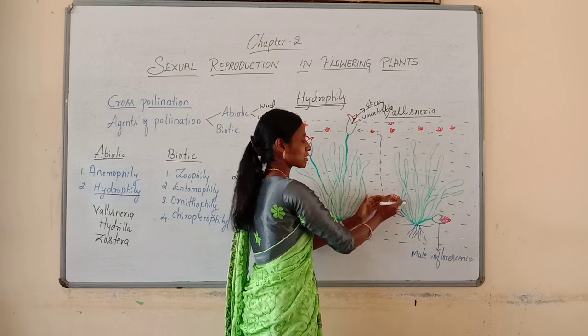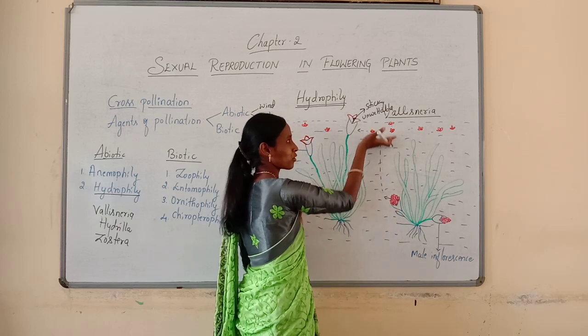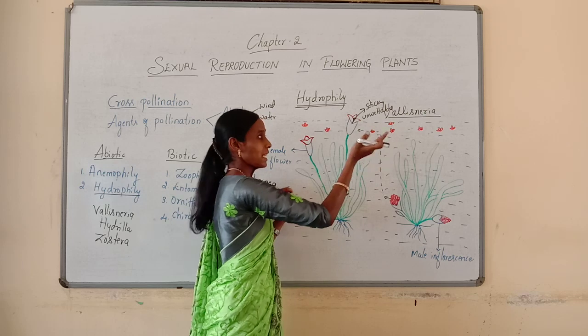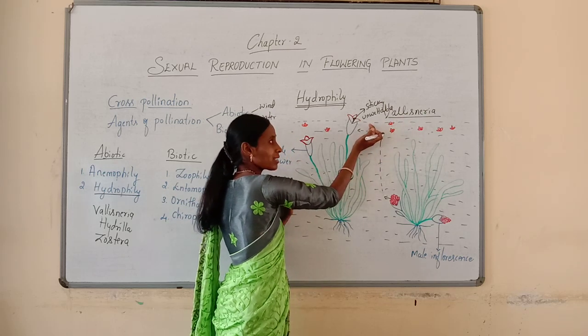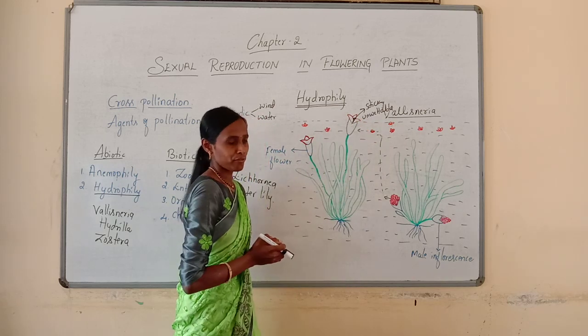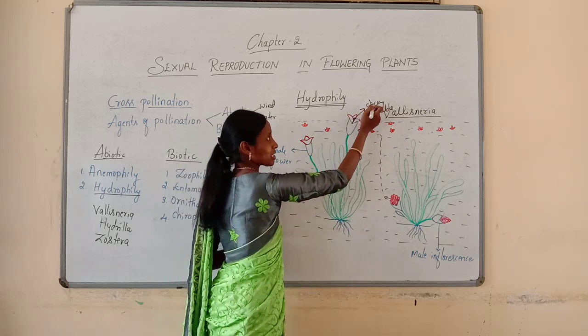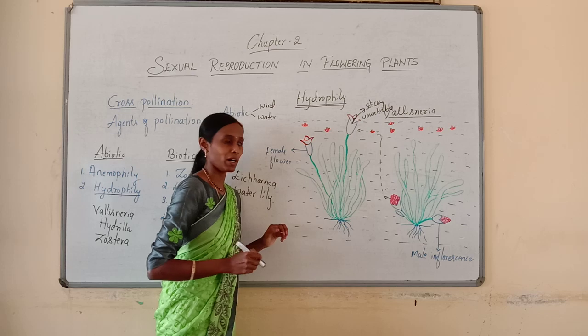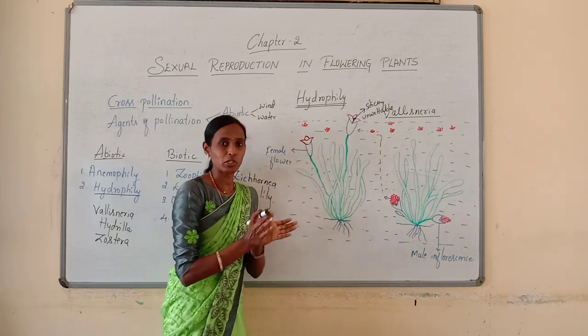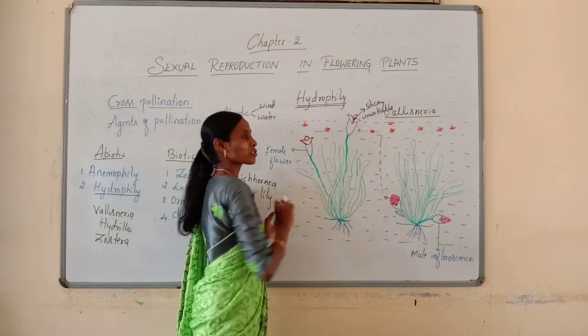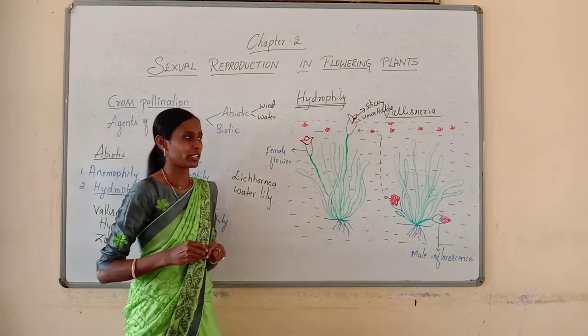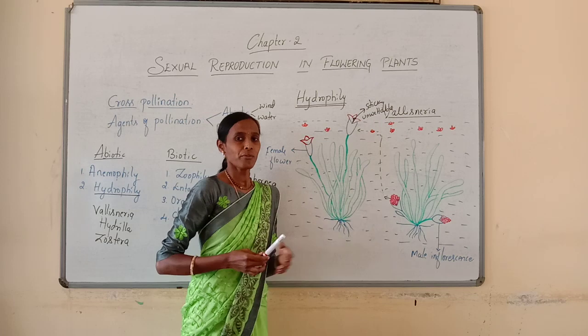So these male flowers are released into the water and they can float on the surface of the water. Later, the male flowers will be carried passively by water current towards the female flower. And the stigma is sticky and unwettable. When the anther ruptures, pollen grains are released. Some of the pollen grains may fall on the stigma to bring about the pollination. So that is in case of Vallisneria.